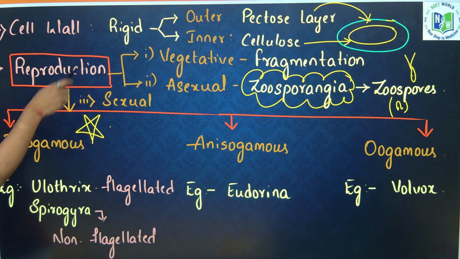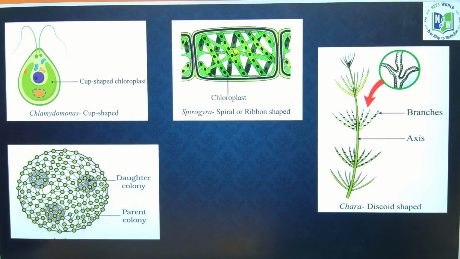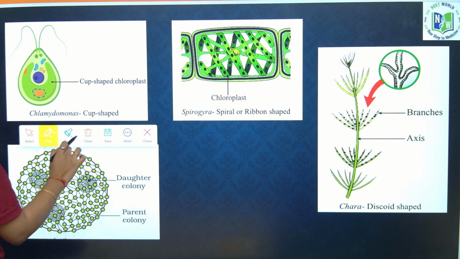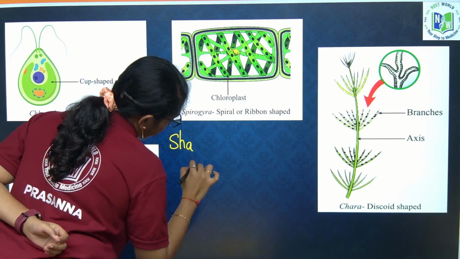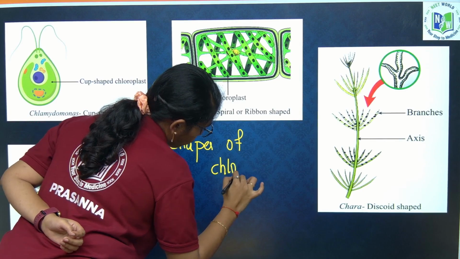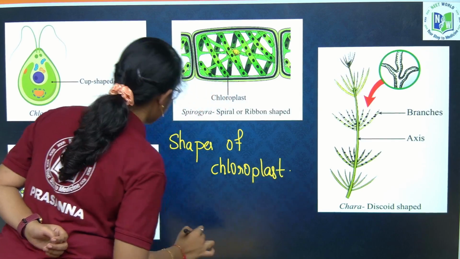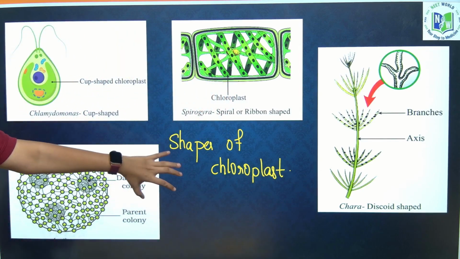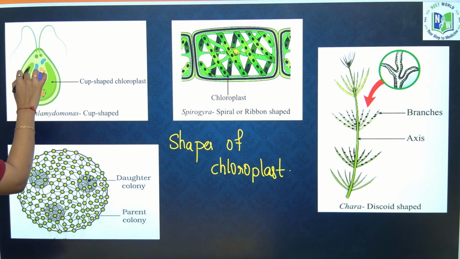Next, the shapes of the chloroplast vary in different green algae. Once it was asked in EAPCET, important, students please listen. In Chlamydomonas we have a cup shaped chloroplast.